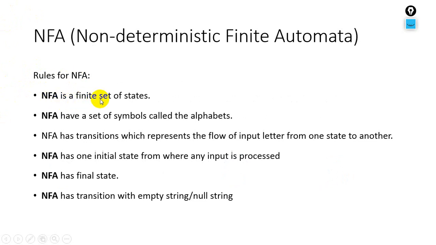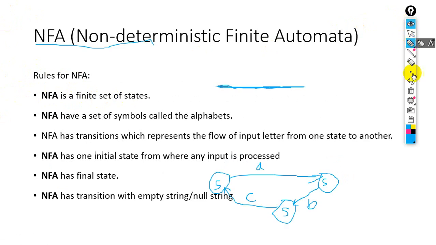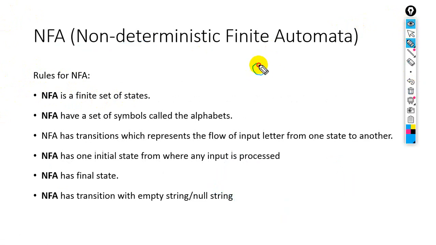An NFA has a finite set of states. So there will be multiple states in an NFA, for example state 0, state 1, state 2, state 3, state 4. So here we will have multiple states in a non-deterministic finite automaton.